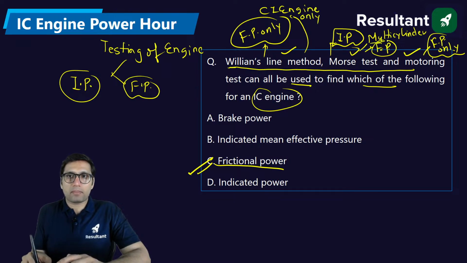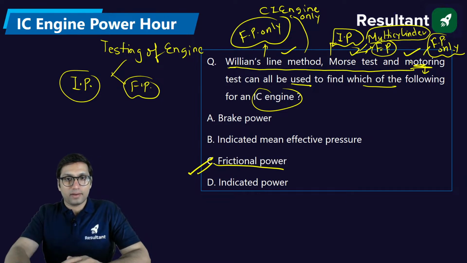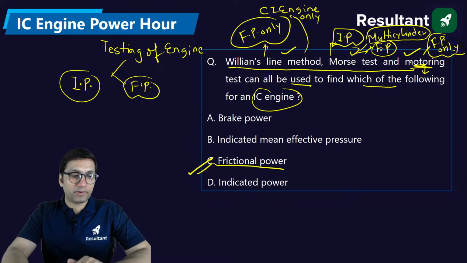The Morse test is only used for multi-cylinder engines, and the motoring test is used for single cylinder petrol and diesel engines. But they all will find the friction power for sure.